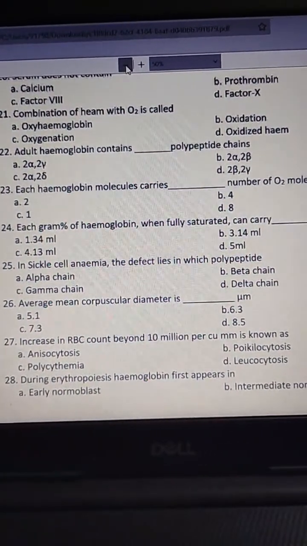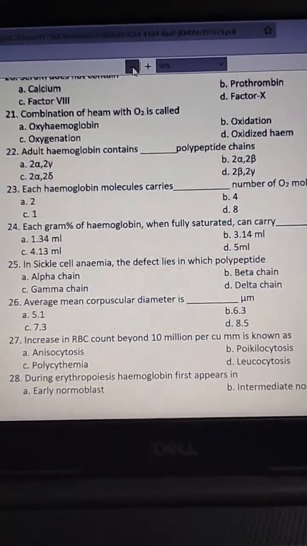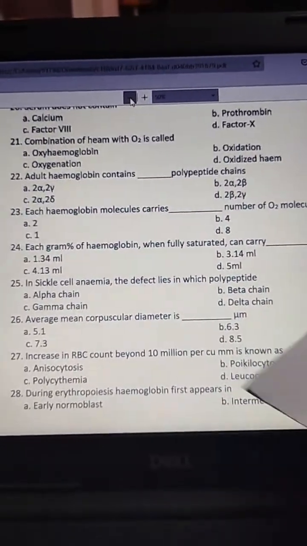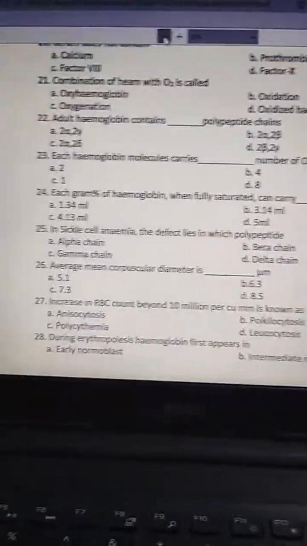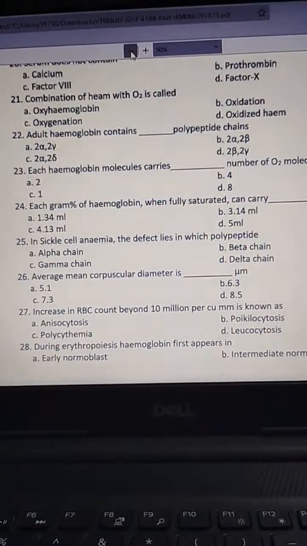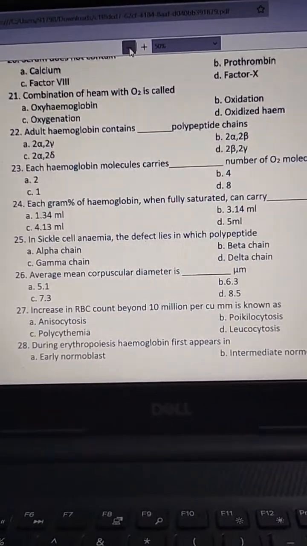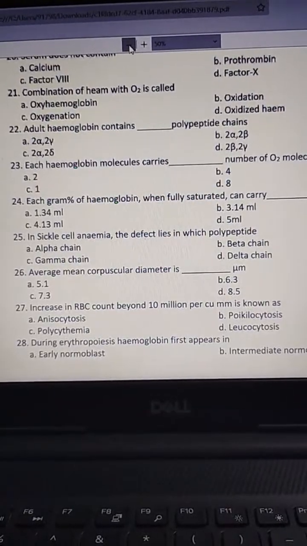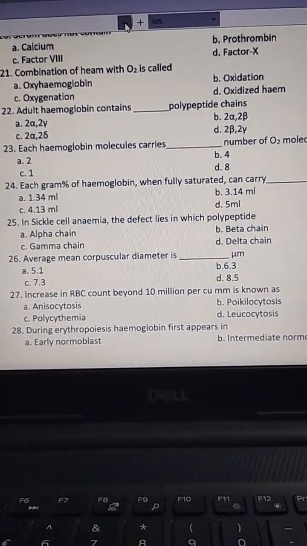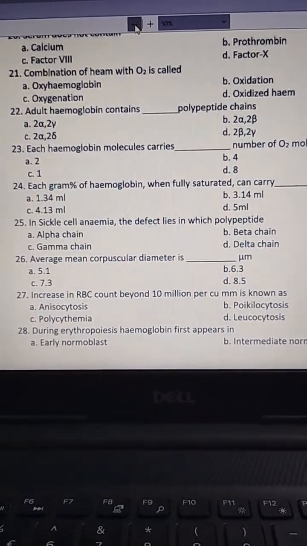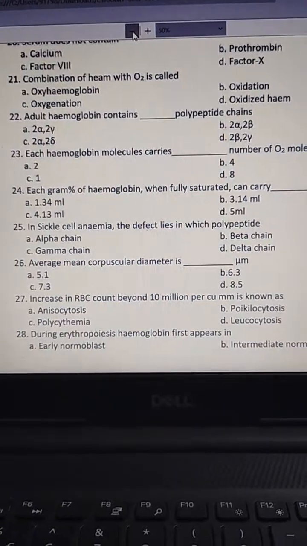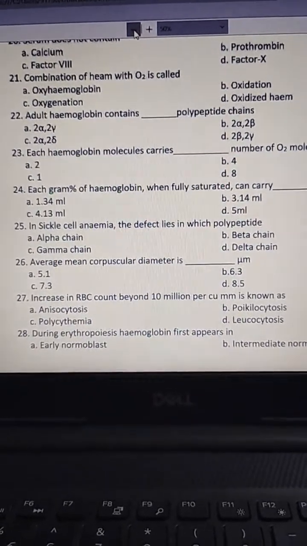Okay, each gram percentage of hemoglobin when fully saturated can carry: option A, 1.34 milliliter; option B, 3.14 milliliter; option C, 4.13 milliliter; option D, 5 milliliters. The answer is B, 3.14 milliliters.